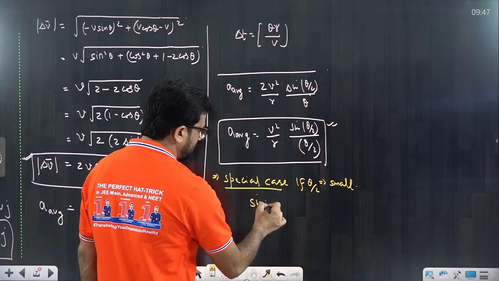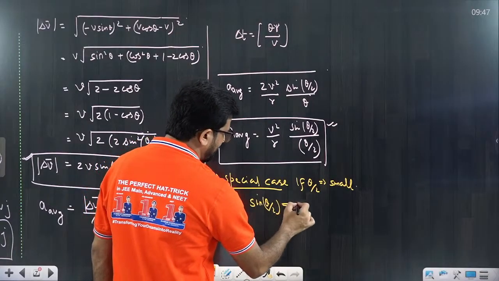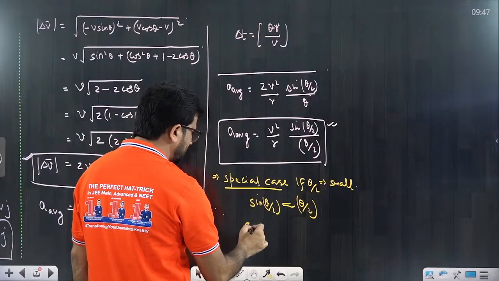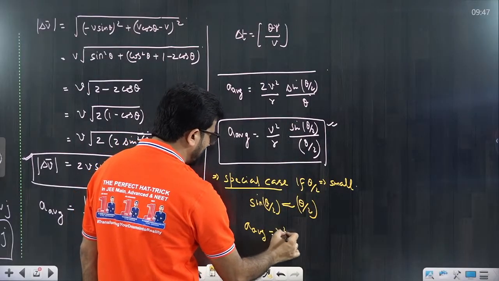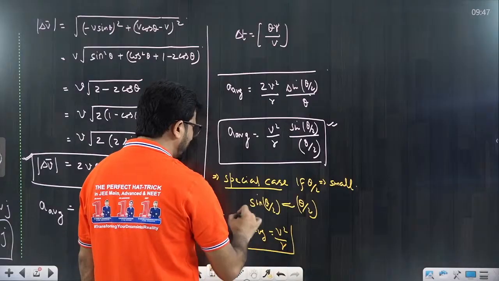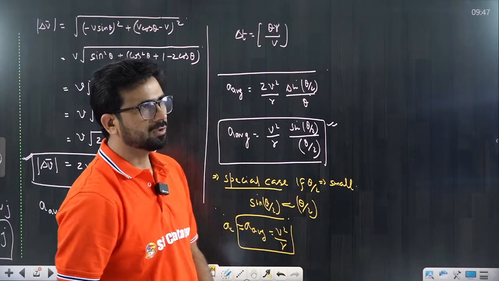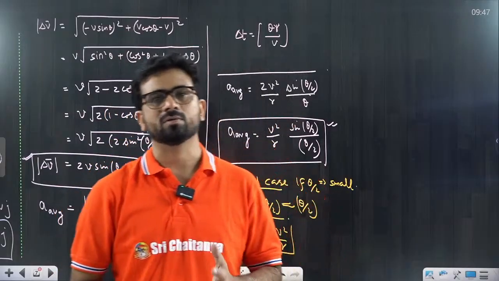Sin theta by 2 is approximately equal to theta by 2. If they are approximately equal, they will cancel out. So this average acceleration becomes, beta, v square by r, and that is nothing else, we call it centripetal acceleration. So it's the actual derivation of the centripetal acceleration, and it is asked in the paper also, very basic.